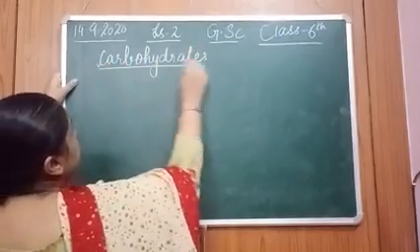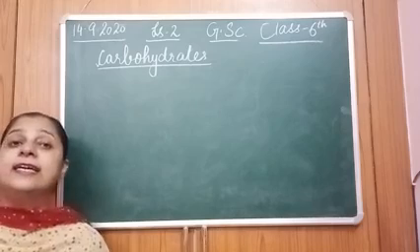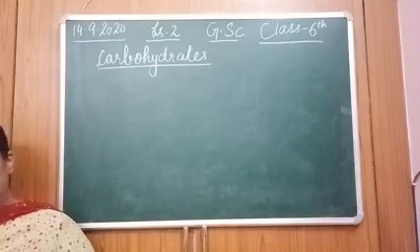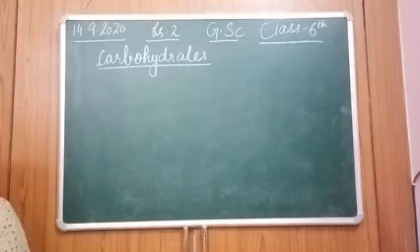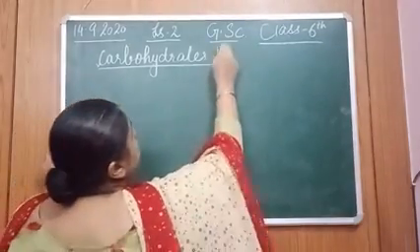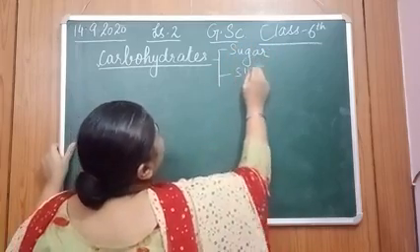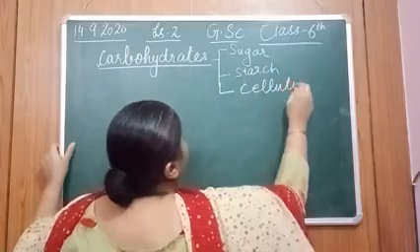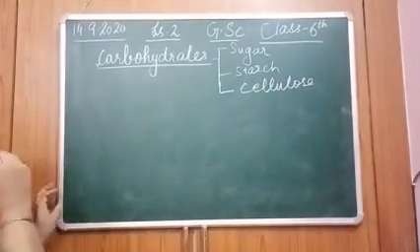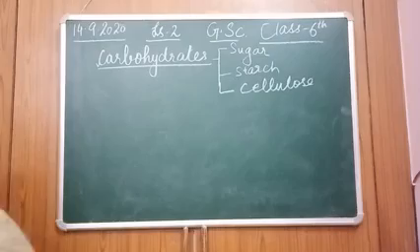Now students, as you know, they are the main sources of energy. They provide energy to the body, so they are known as energy giving food. The major forms of carbohydrates are, there are three forms. They are sugar, starch and cellulose. These are the three forms of carbohydrates, right?